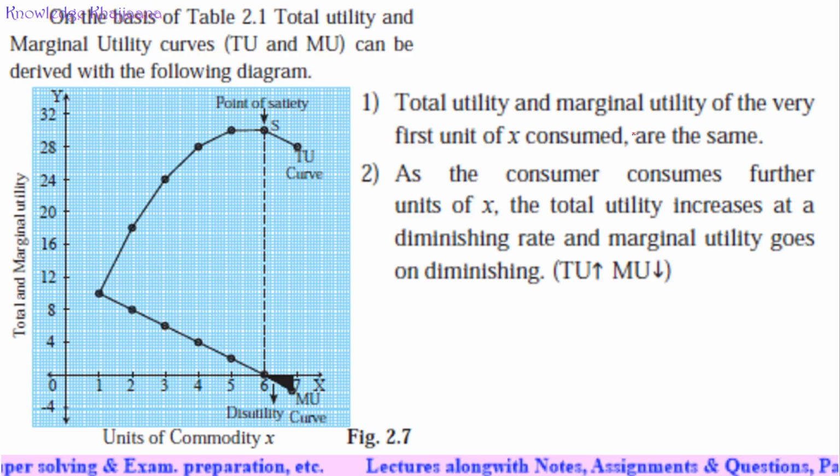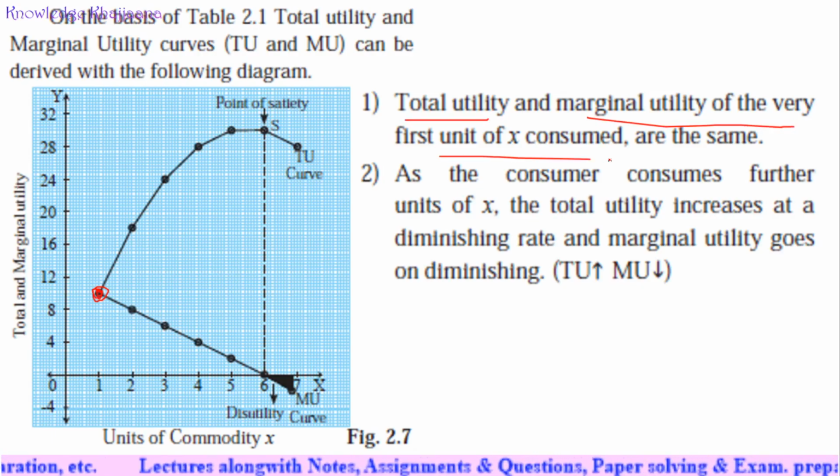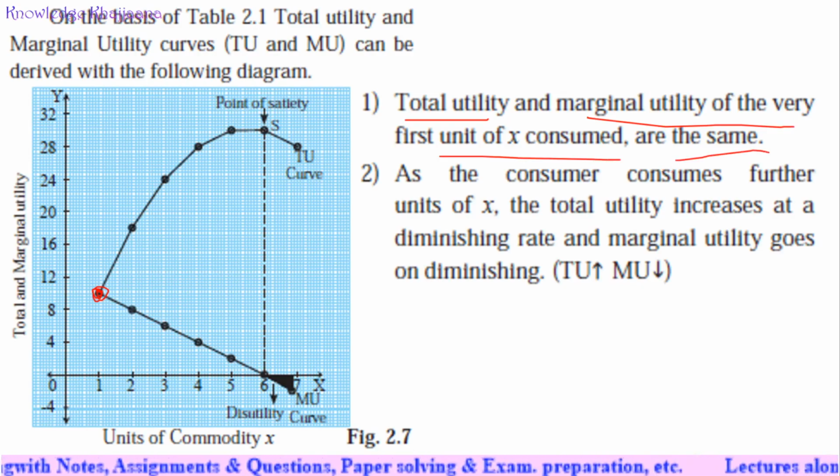Total utility and marginal utility of the very first unit of X consumed are the same. See, because you were thirsty, with the first sip of the first glass of water, your total utility and your marginal utility were the same.